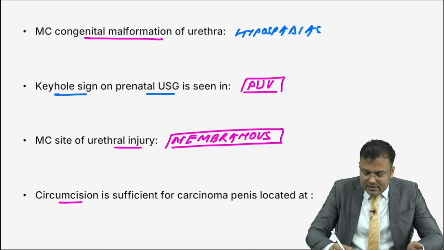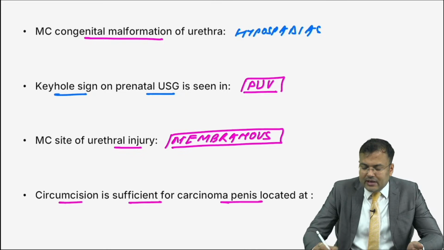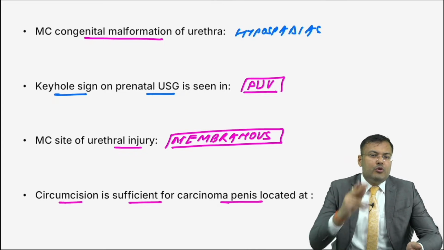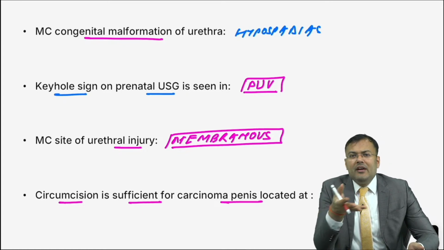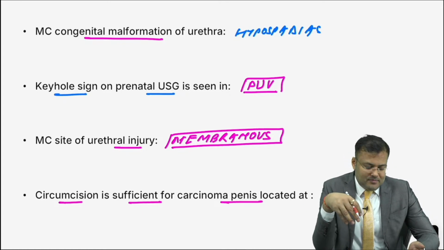After that, circumcision is sufficient in carcinoma penis located at, you need only a 2 centimeter margin. So in which case is circumcision sufficient? If malignancy is located where?